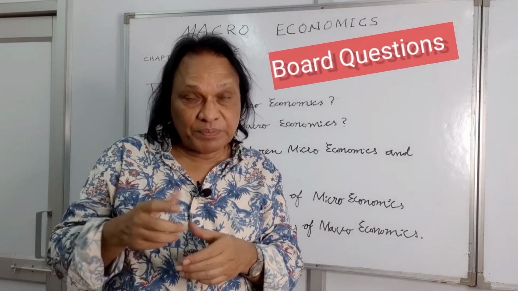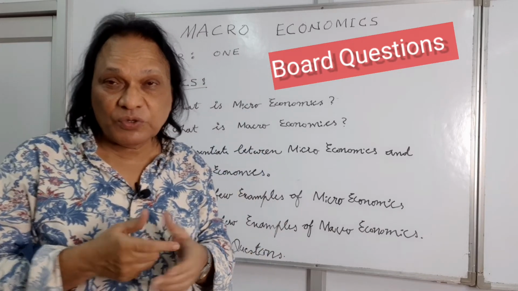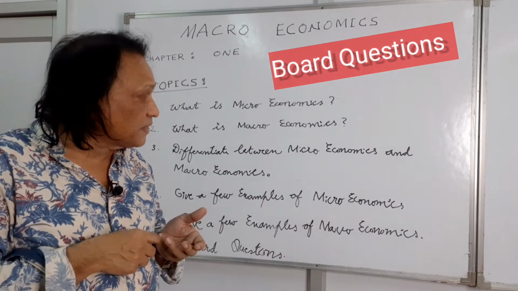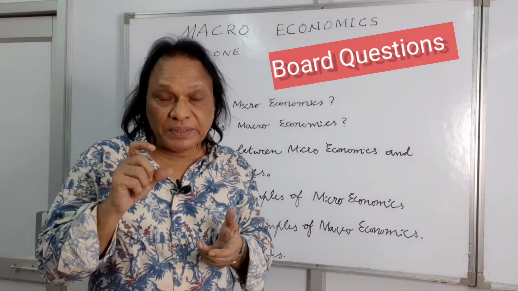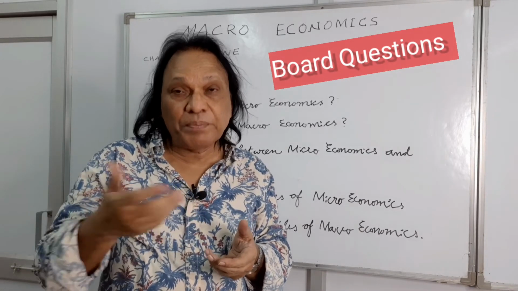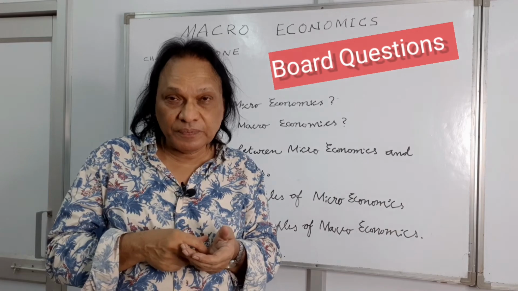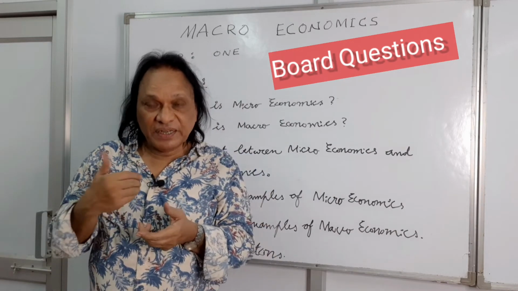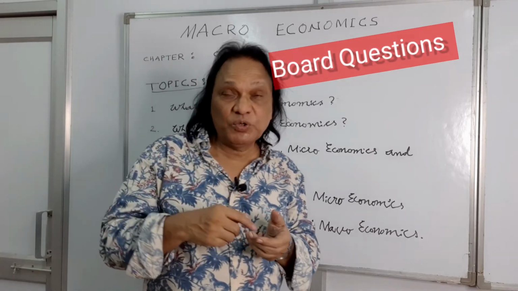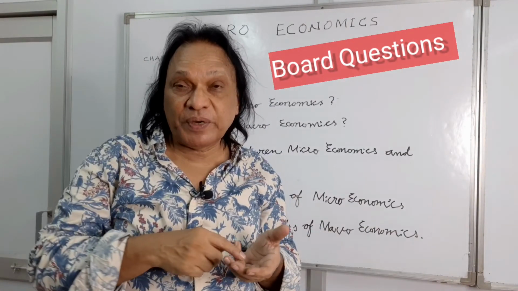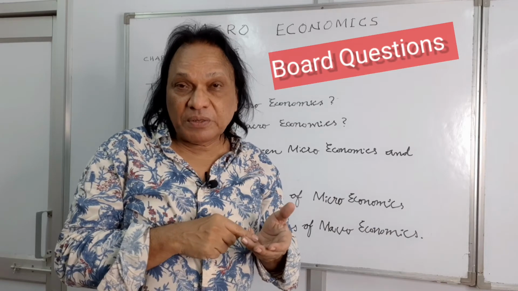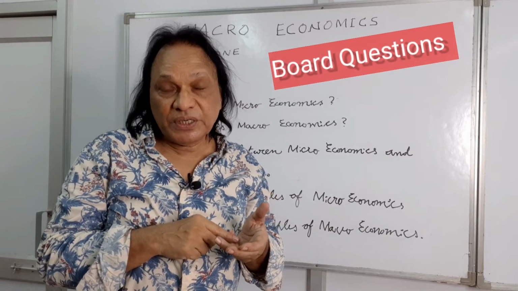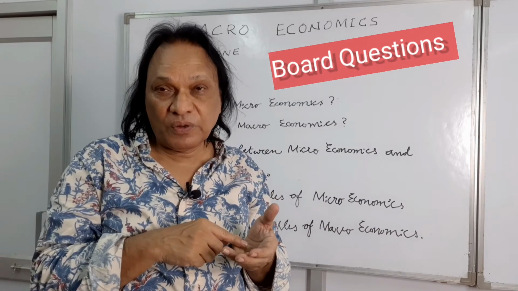See, I don't remember which year, they asked you a question: is unemployment micro or macroeconomics? The simple answer, think logically, unemployment does not deal with individual households. We talk from the economist's point of view. Unemployment is a macro concept because it deals with the economy as a whole.